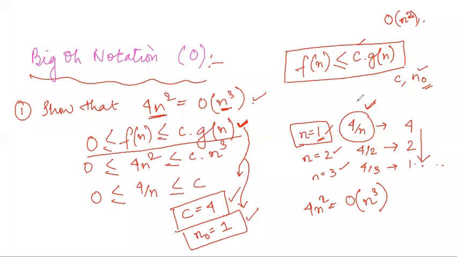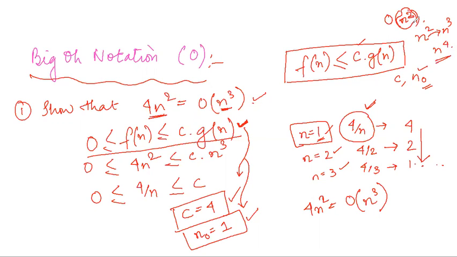It may or may not be true always, but it is seen that if it is true for n square, it may be true for n cube, may be true for n4, it may be.